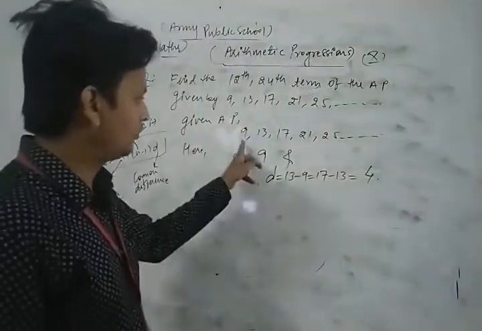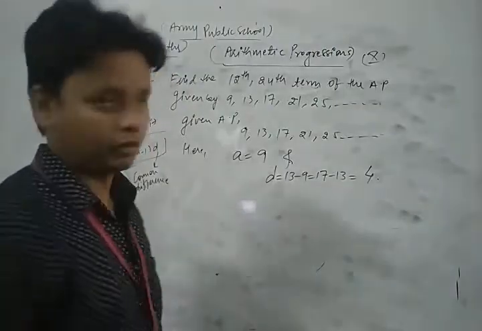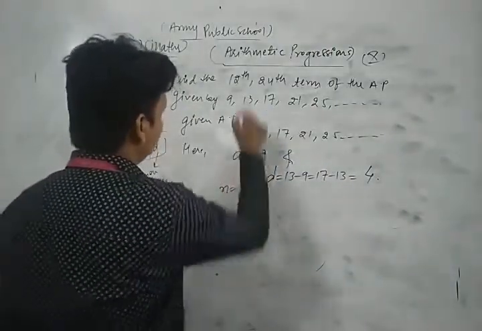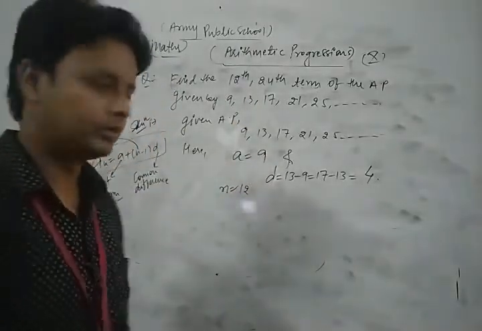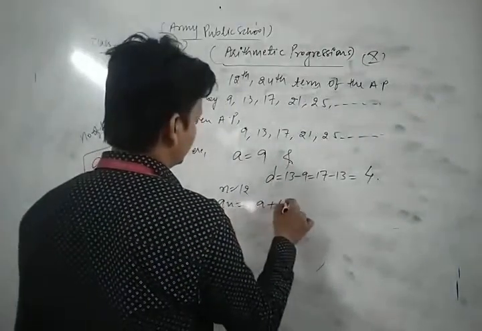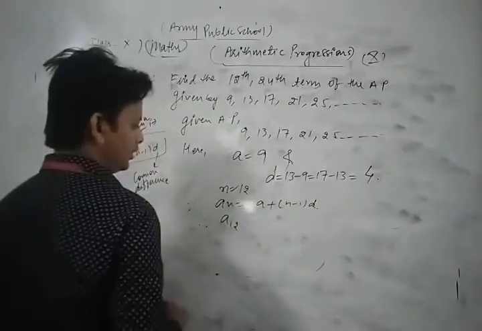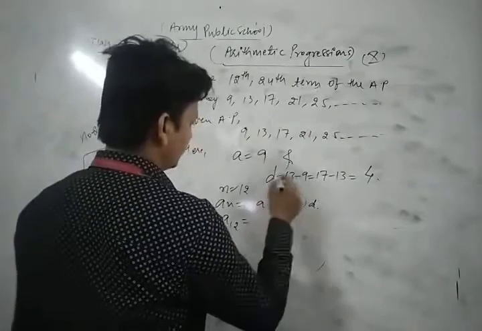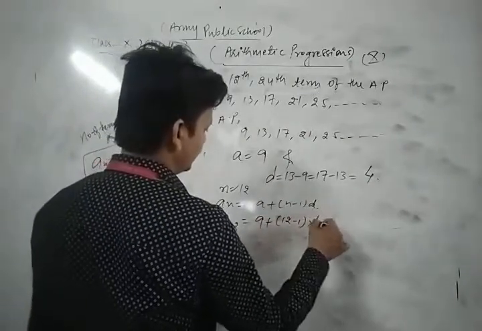Now let's see here. The first term is 9 and the common difference is 4. First of all, n is equal to 12, since we find the 12th term. You know that the nth term is a plus (n minus 1) times d, so a12 is 9 plus (12 minus 1) times 4.